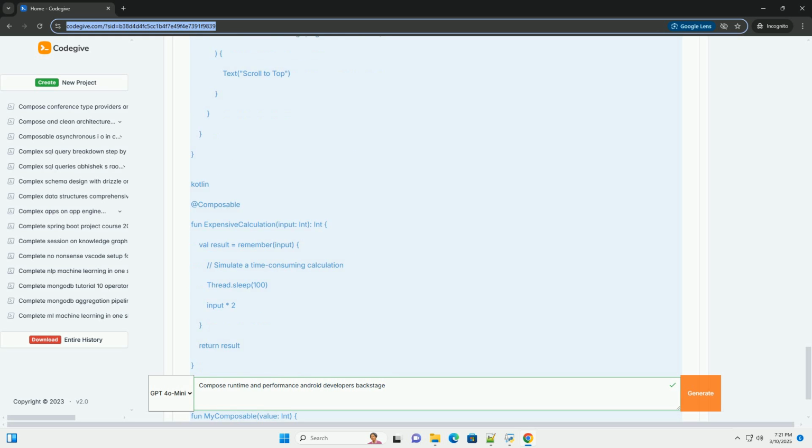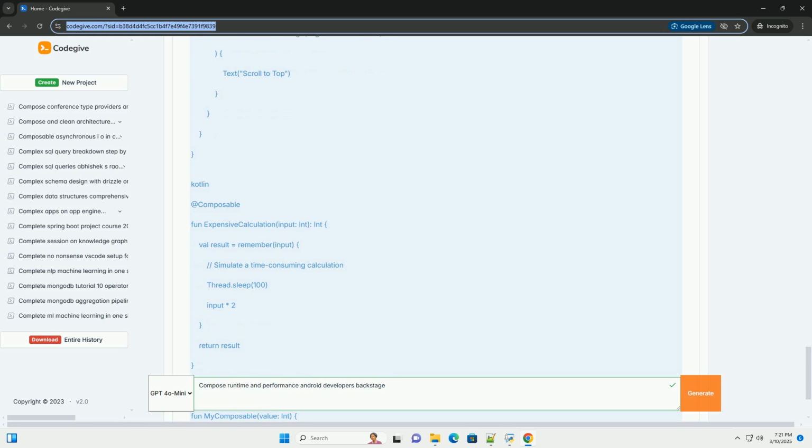State management. In Compose, state is what drives your UI. When state changes, Compose recomposes the parts of the UI that depend on that state. In this example, mutableStateOf(0) creates a state variable that holds an integer, initialized to 0. Remember is used to ensure that the state persists across recompositions. When the button is clicked, count++ updates the state, triggering recomposition.